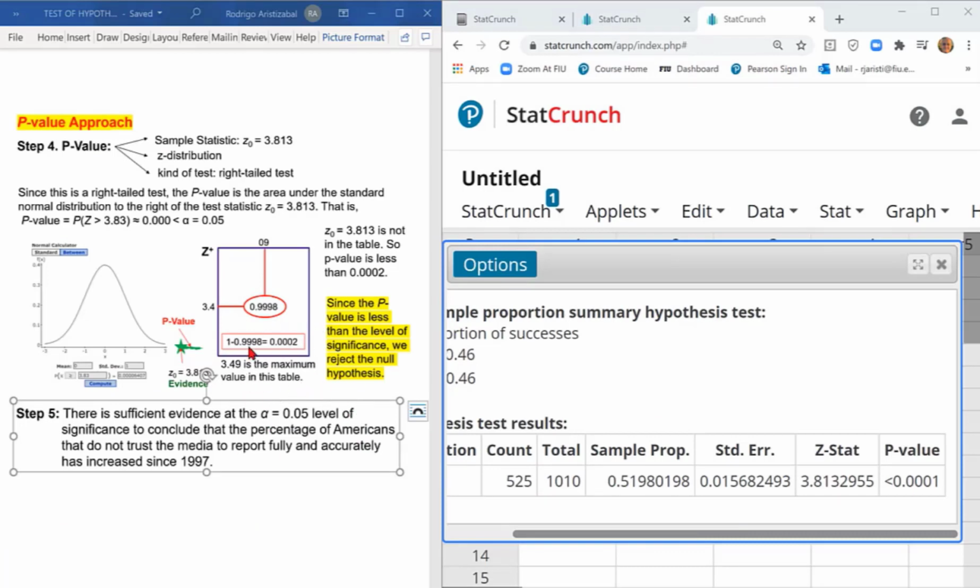Actually, we verify with the reasoning that the p-value of my evidence is smaller than alpha. It's obvious that the p-value given in StatCrunch is smaller than alpha. 0.001 is smaller than 0.05. Then it's very easy to obtain all answers in StatCrunch.